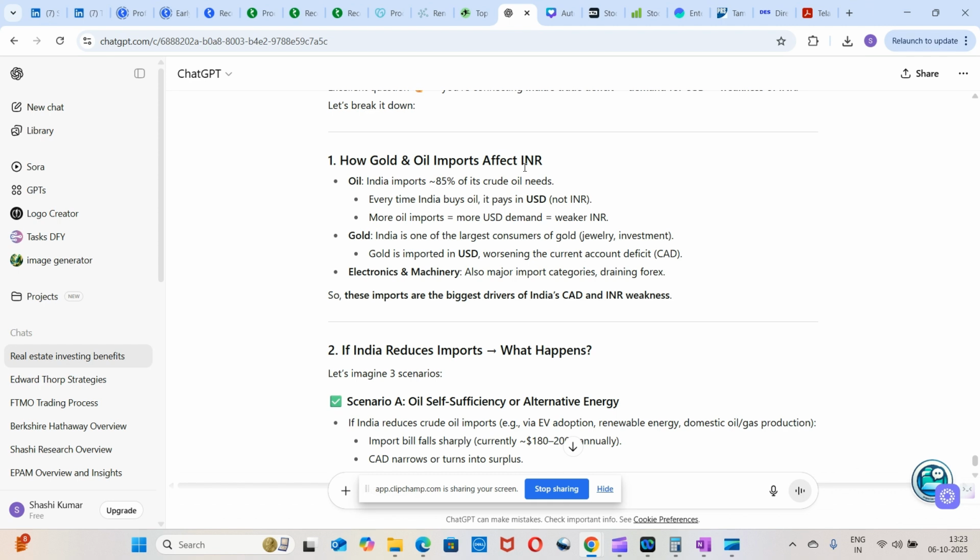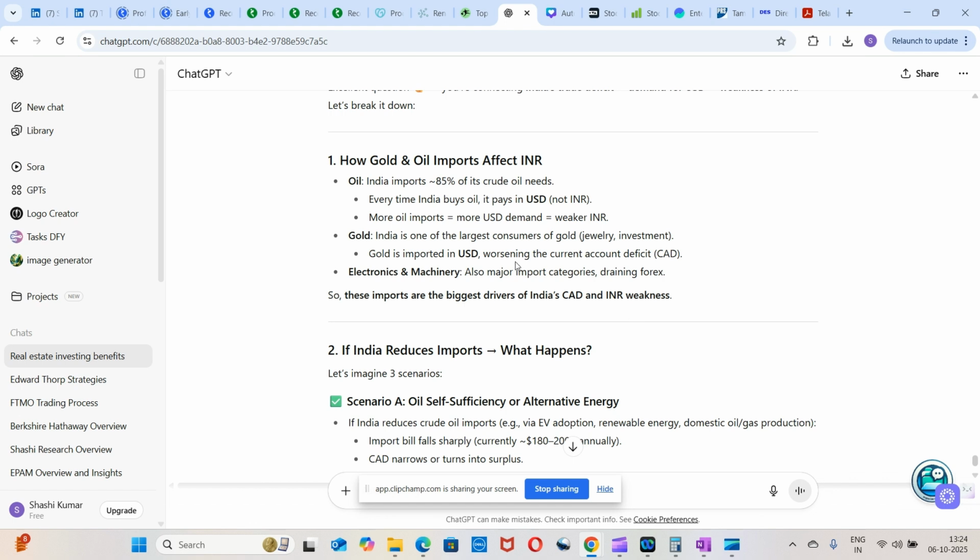Now gold. India is the largest consumer of gold in the world, especially jewelry as well as gold investment. Because of the demand that we have and not enough supply, it is imported from foreign countries and settled in USD only, worsening the current account deficit, the CAD. Other than oil and gold, electronics and machinery are also important import categories draining the forex reserves. These are the big drivers of India's current account deficit and INR weakness.